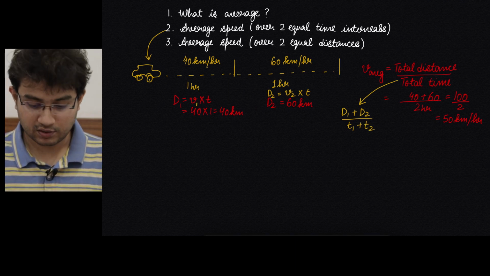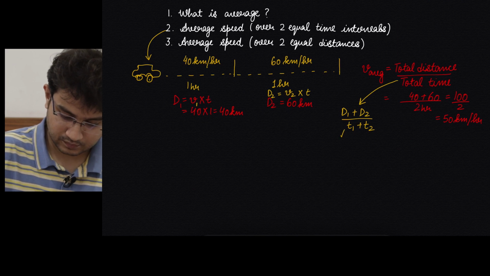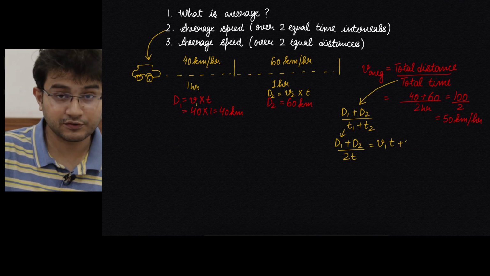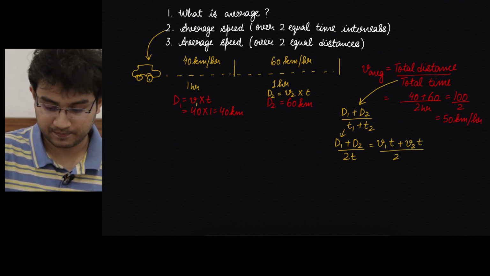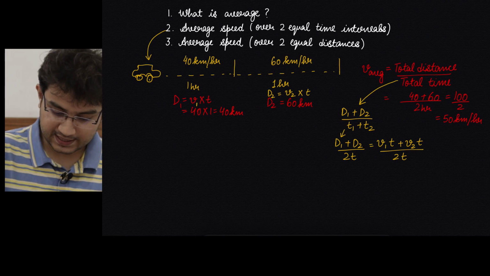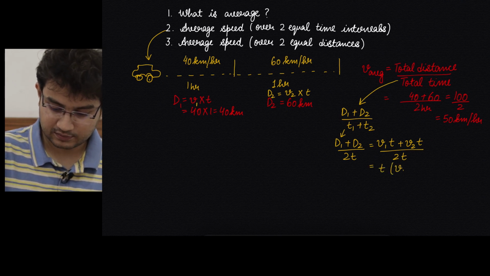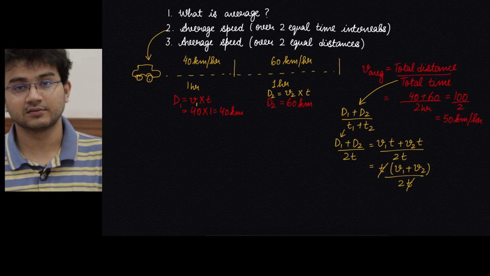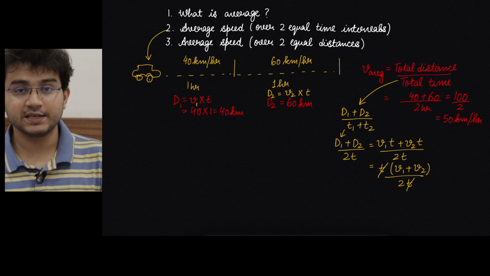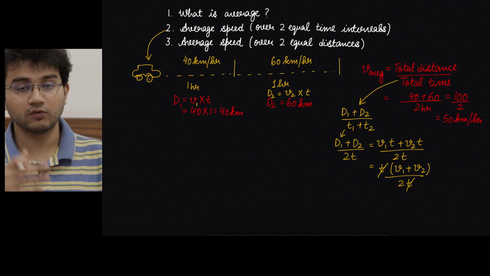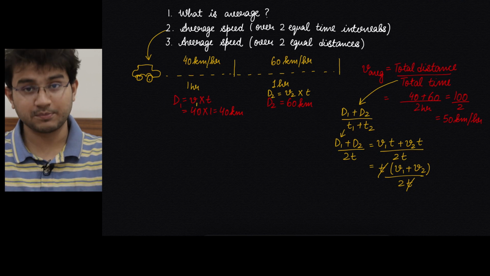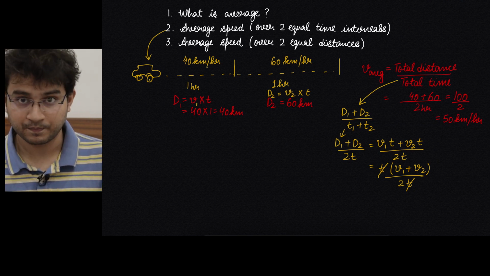Right? Now T1 and T2 are equal, which is T. So it becomes D1 plus D2 divided by T plus T, which is 2T. Now what is D1? D1 is V1 into T and D2 is V2 into T, divided by 2T. Now T is common, V1 plus V2 divided by 2T. So T and T cancel out and you get this simplified formula, which means for the case when you have to find out average speed over two equal time intervals, your formula of total distance upon total time simplifies to V1 plus V2 by 2.